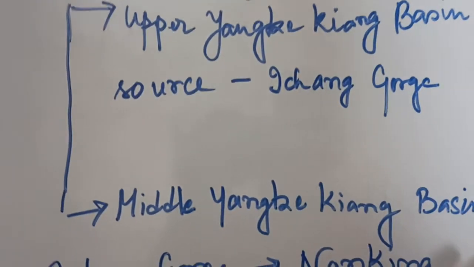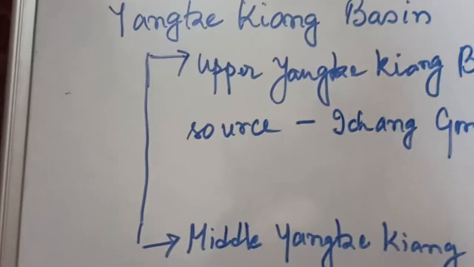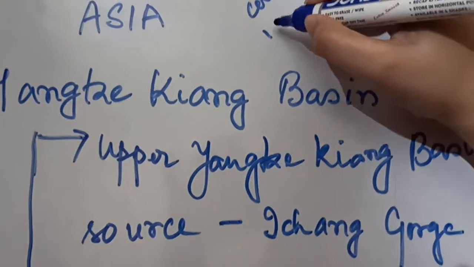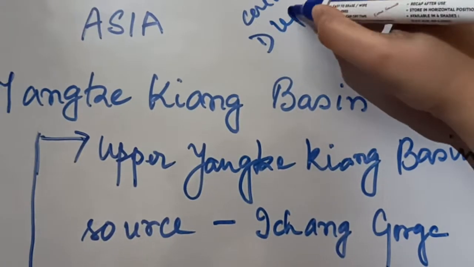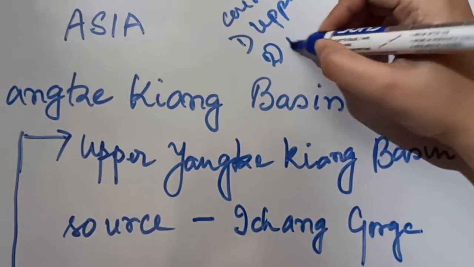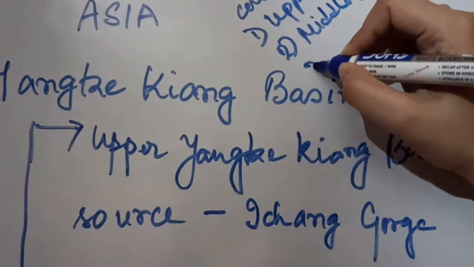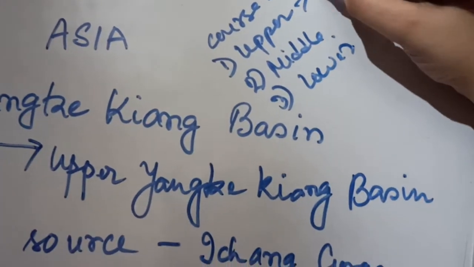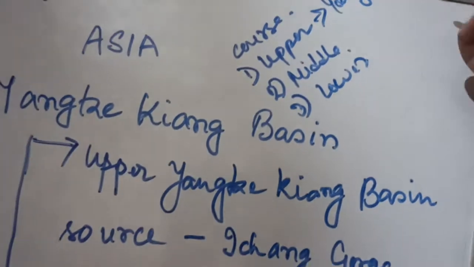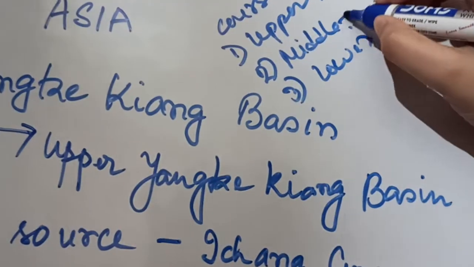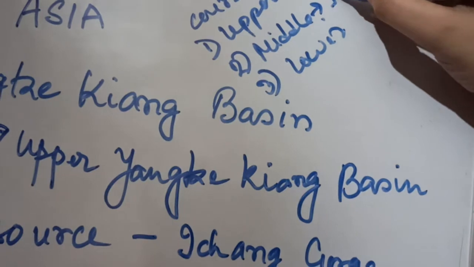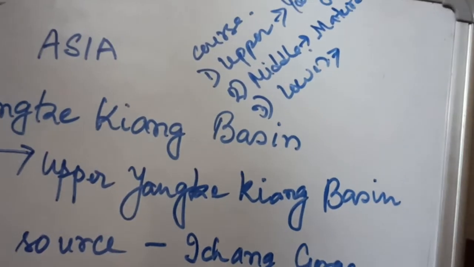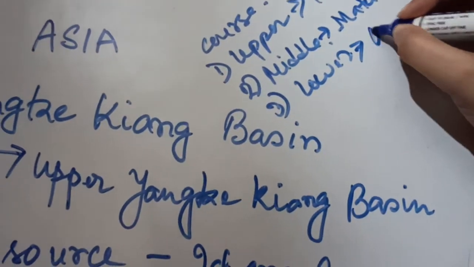Basically any course of a river is divided into three distinct divisions: upper, middle, and lower. The upper course of the river is the young stage, the middle course is the mature stage, and the lower course is the old stage.